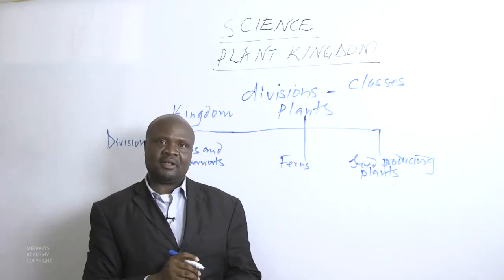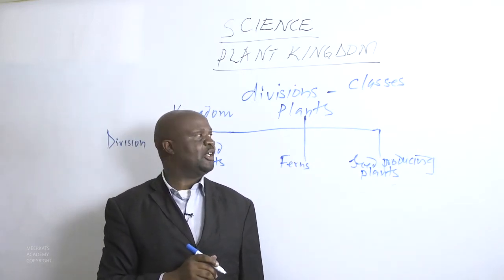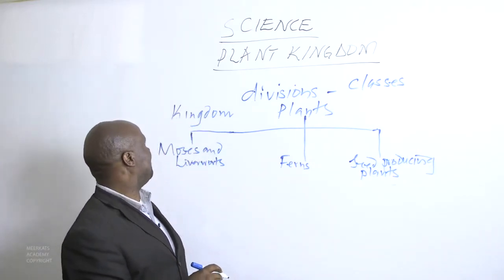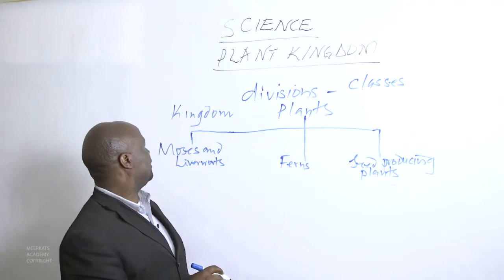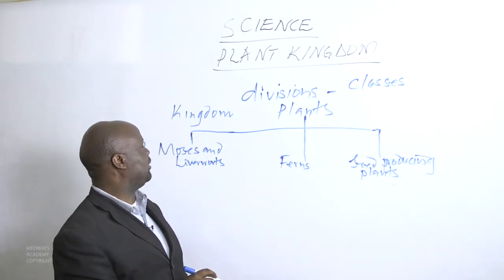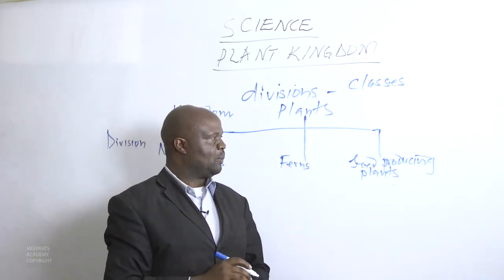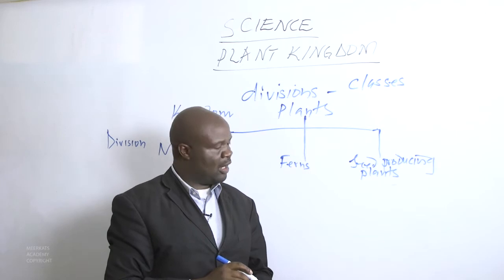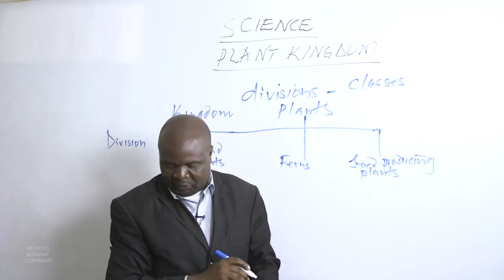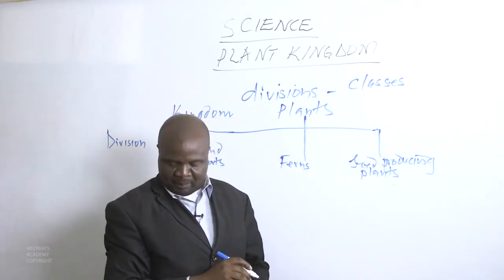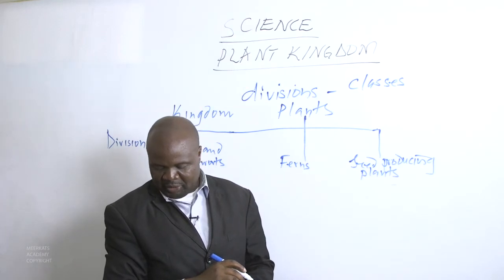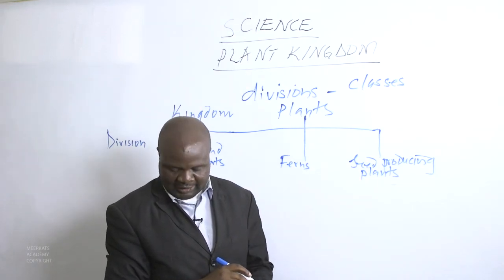Therefore, we are seeing the plant kingdom is further subdivided into three divisions: the mosses and liverworts, the ferns, and the seed-producing plants. Now, the seed-producing plants are subdivided into 4 classes.